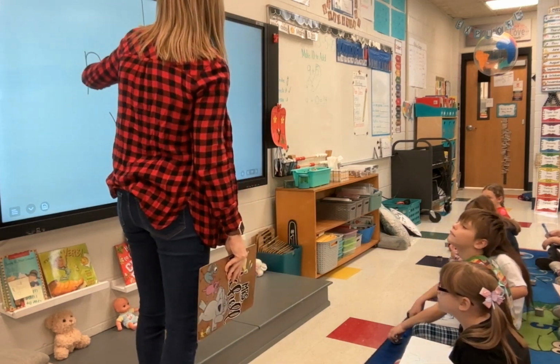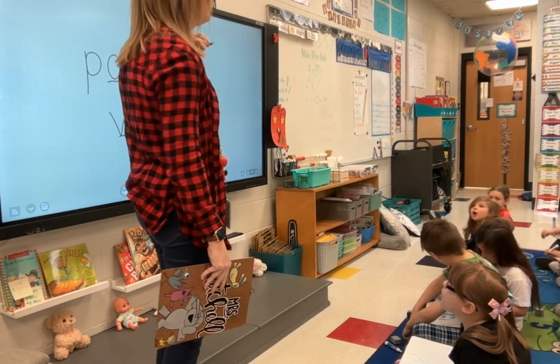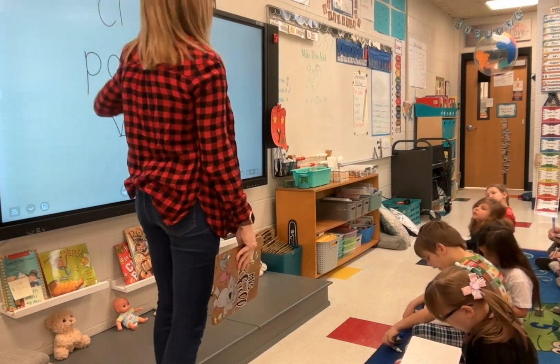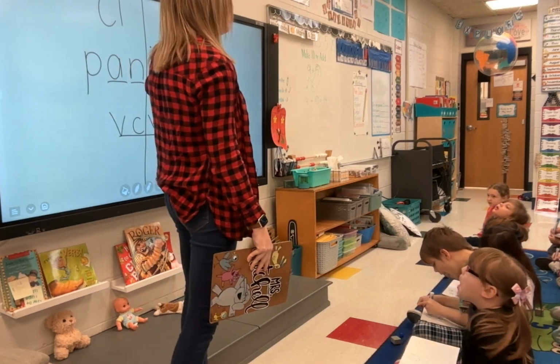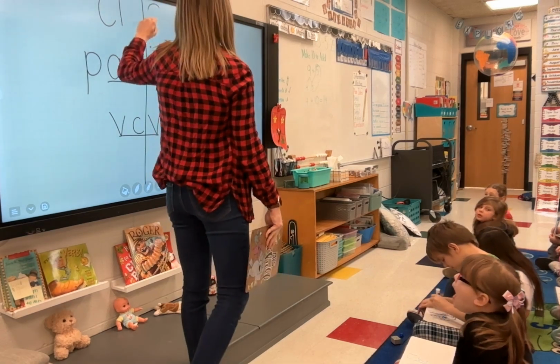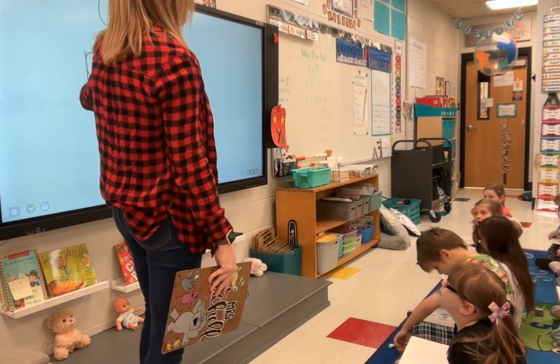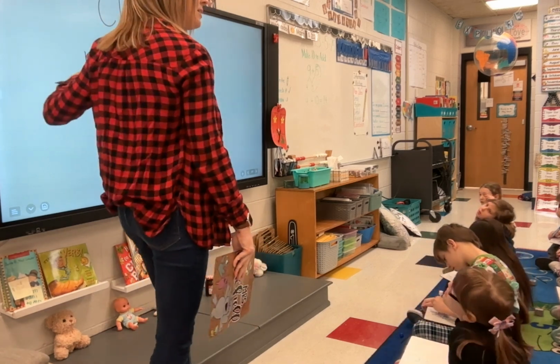So our first syllable, P-A-N, is that open, closed, or magic E, everybody? Closed. So the vowel is? Short. Very good. Next syllable, open, closed, or magic E, everybody? Closed. So the vowel will be? Short. Very good. And the word was? Panic.